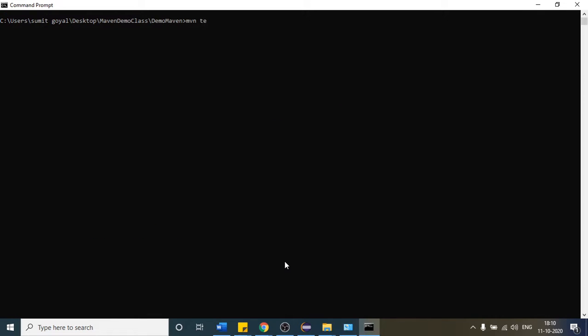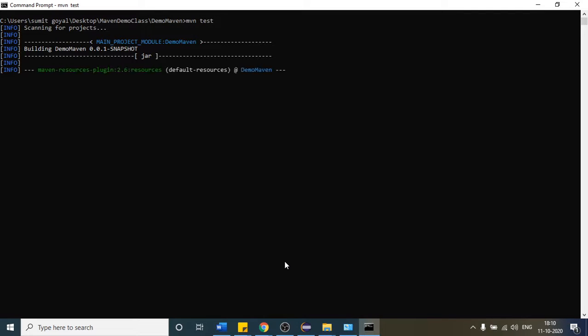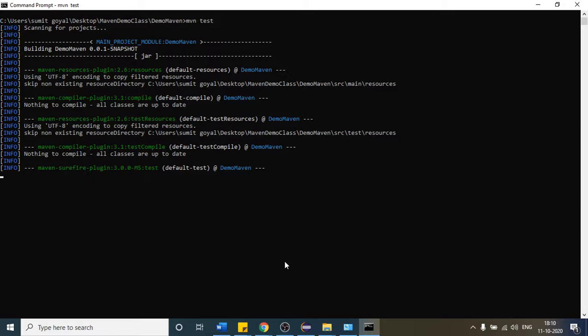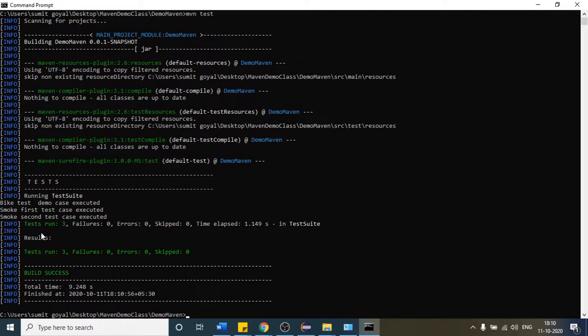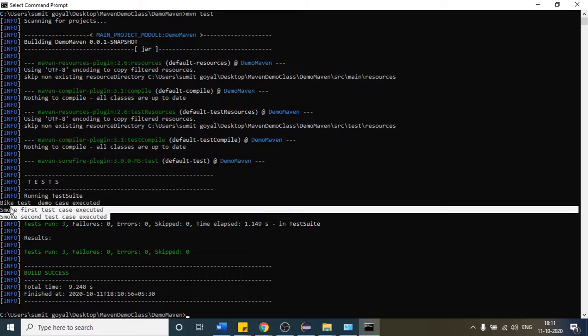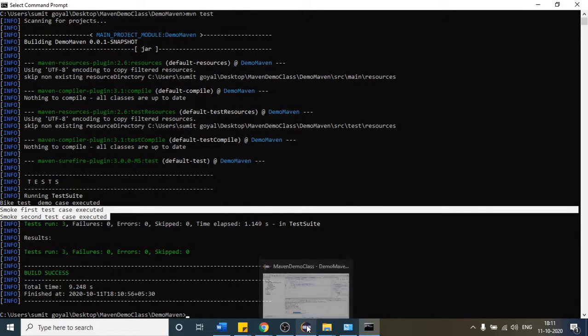If I run mvn test, this time you will see the bike and smoke test cases execute, which are nothing but the test cases inside our testng XML. You can see 3 test cases executed. The first one is bike and the rest are smoke test cases. So is it clear to everyone that this time it has just triggered the testng XML?